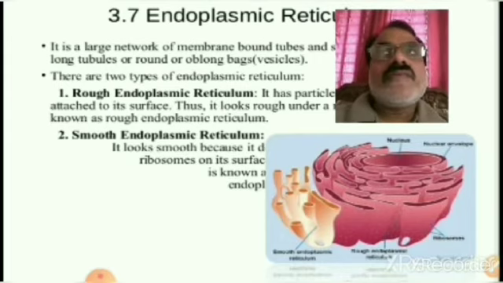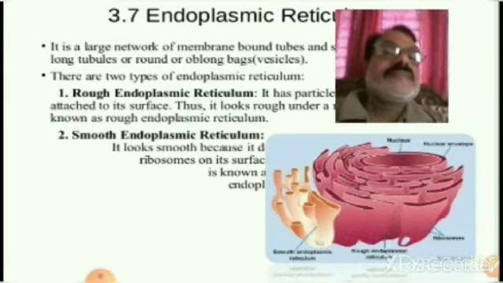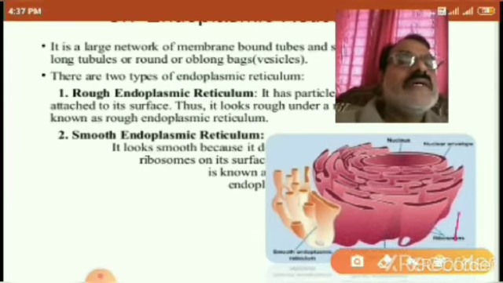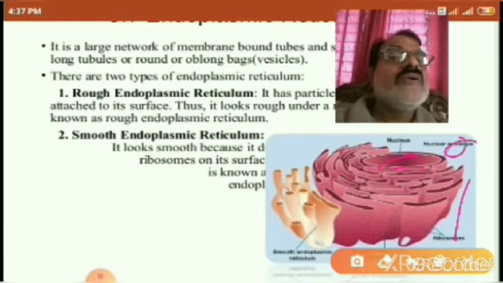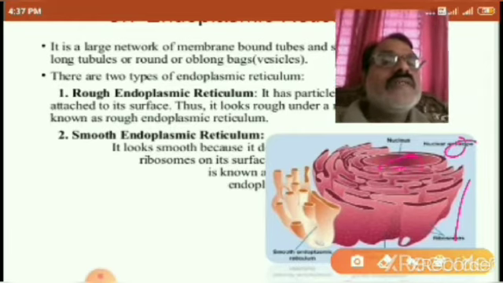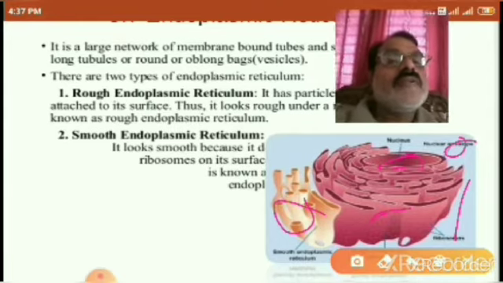Whereas in rough ER the ribosomes are present on the surface, in smooth ER ribosomes are absent. See the diagram here. These are the ribosomes. This is the nuclear envelope. This is the nucleus, and here this is the smooth endoplasmic reticulum. This is the rough endoplasmic reticulum.